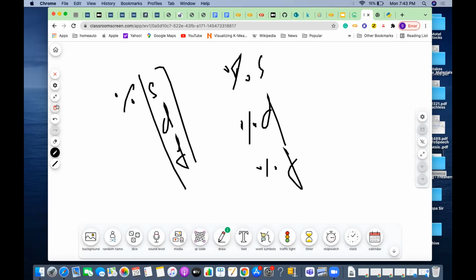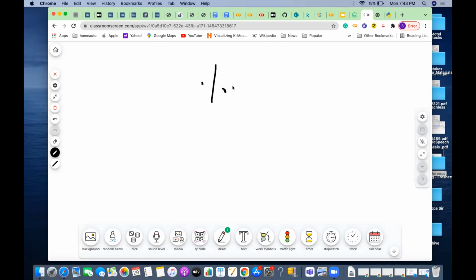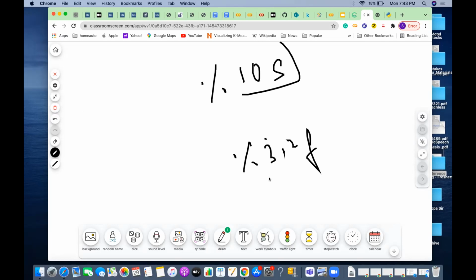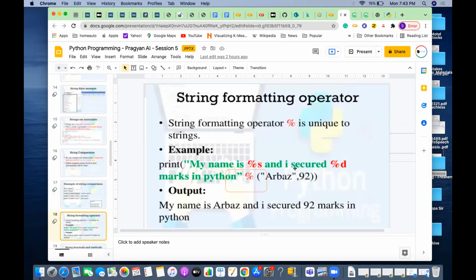And also in the last class we discussed that instead of just saying percentage S, if I say 10, it means only 10 letters. Instead of just saying percentage F, if I say 3.2, it means 3 digits before the decimal point and 2 digits after. These are all formatting operators, you know, correct? So here, in between I want to print something, so I'm using that one. One thing a lot of people do mistakenly is put a comma here; there is no comma. After this string there is directly percentage and then the bracket with the elements you are trying to provide.